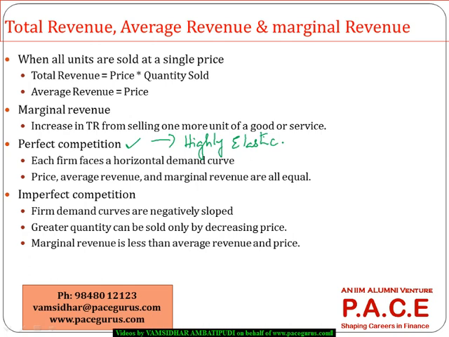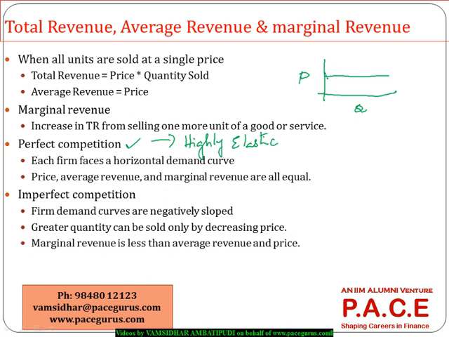If that's the case, we call those kinds of markets perfectly homogeneous or perfectly competitive markets. In those markets, we will always see that the demand curve is perfectly horizontal. Why am I saying that? This is the quantity, this is the price. If you increase the price a little bit, you are losing your business altogether.